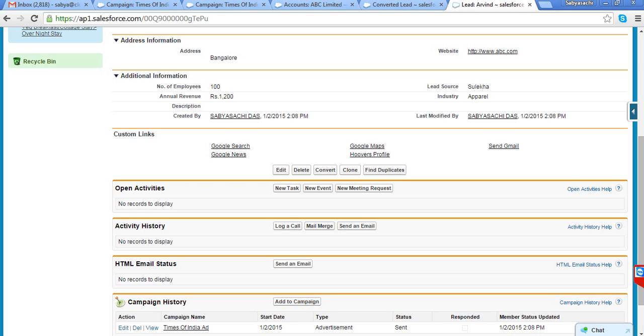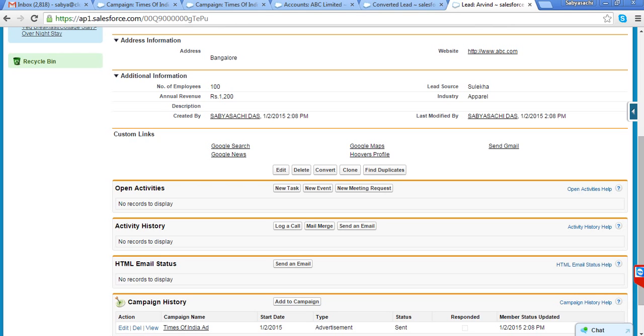So the lead will get converted into an opportunity, and once the lead is confirmed, it will automatically create a contact record. Yes, once a lead is converted to opportunity, it creates one account, contact, and opportunity. And I will discuss what is account, what is contact, and what is opportunity. That I'll discuss.